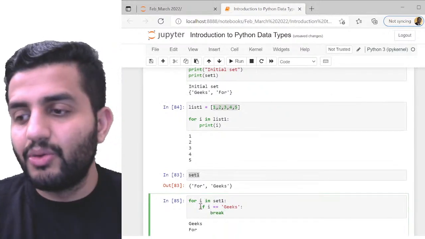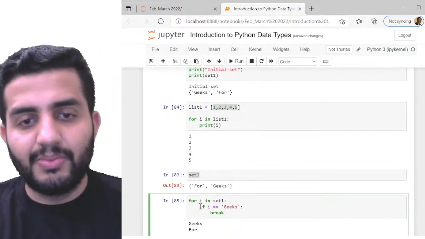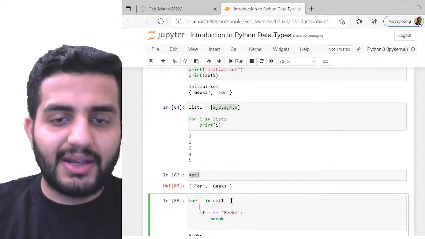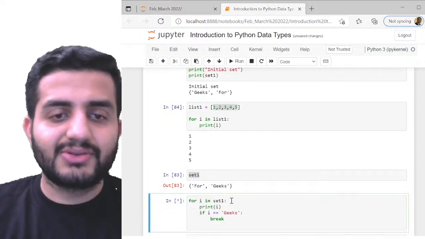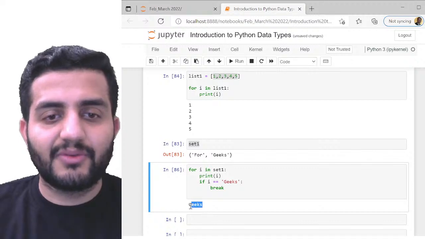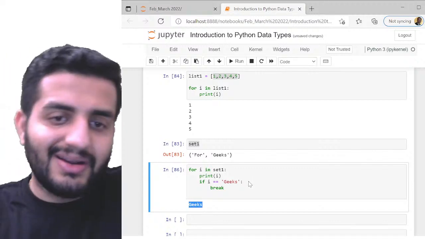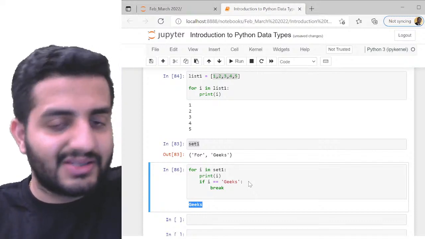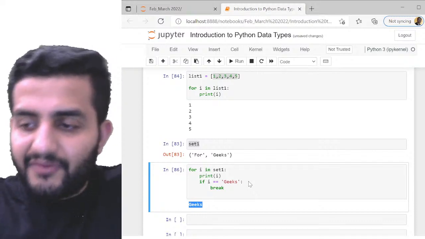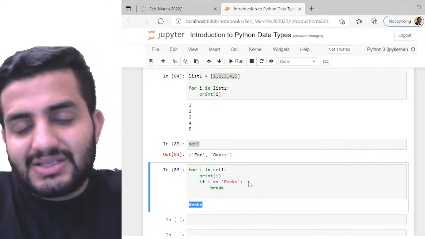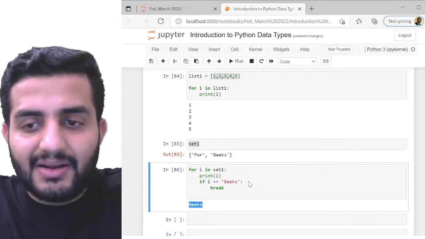So do not run the loop again. So it's gonna be coming out of my loop, and then again I'll be printing i. So it'll only print geeks for me. So I'm defining a condition. So do not go beyond geeks. Only print geeks for me. So as soon as you find geeks, just stop it there and print the element for me. This is what I'm doing. So this is how you're gonna access the element in set.